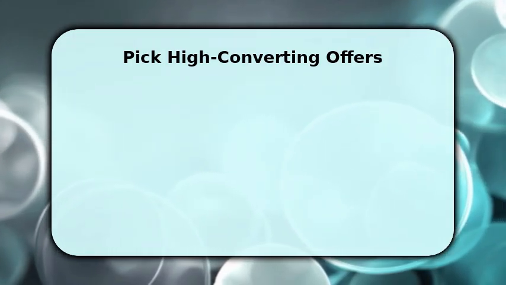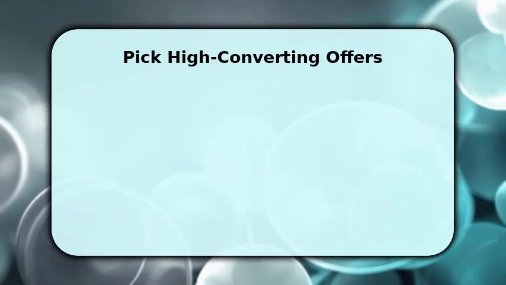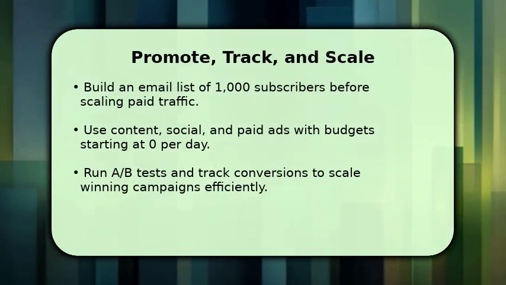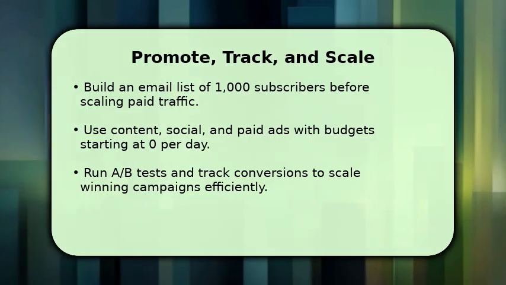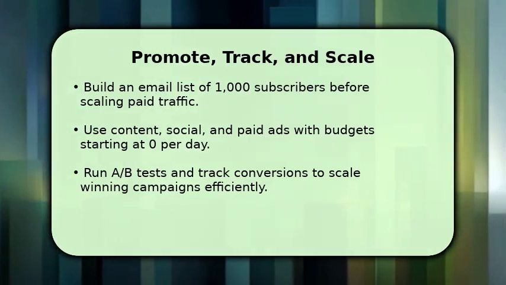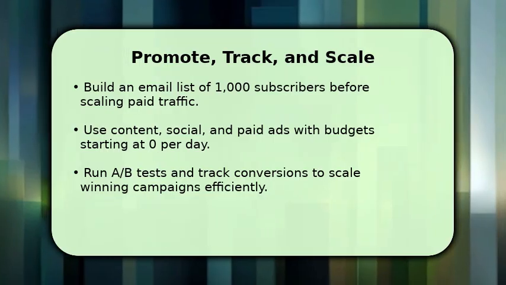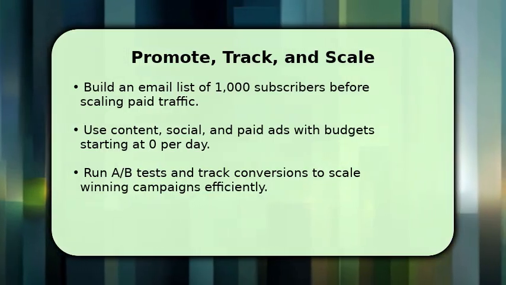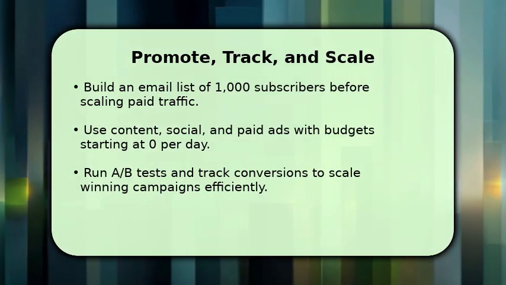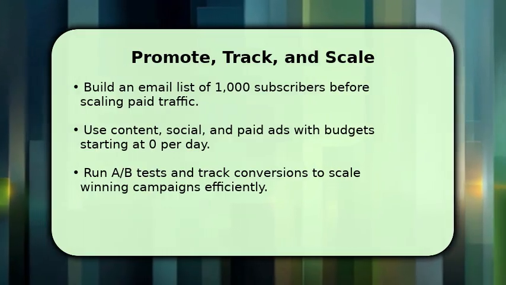Create a promotion plan that mixes organic content, email, social, and paid ads. Build an email list and aim to reach 1,000 engaged subscribers before scaling aggressively. Use blog posts, YouTube videos, and short social clips to explain product benefits and include affiliate links.